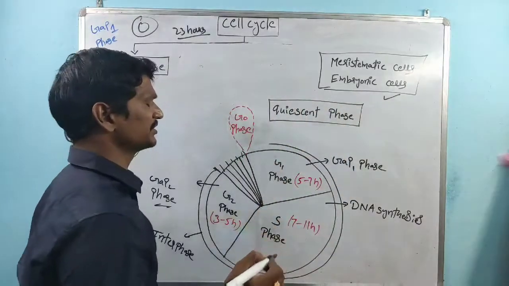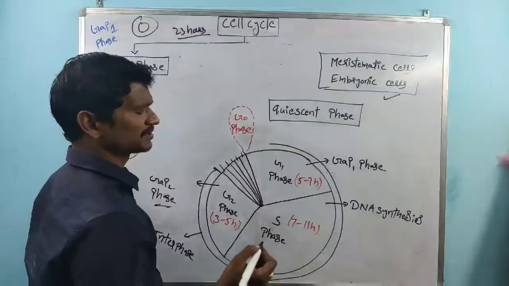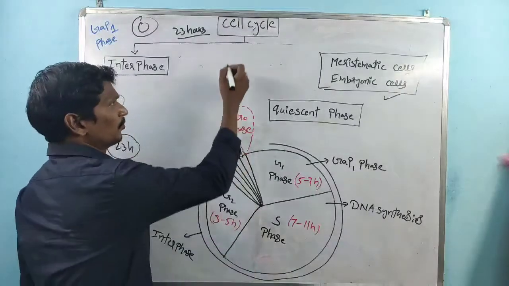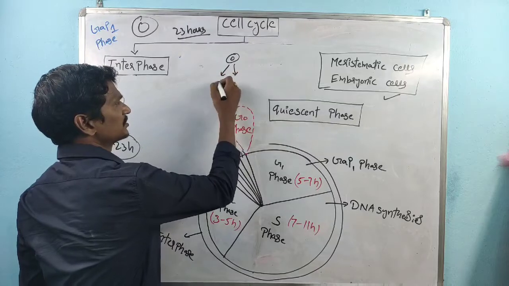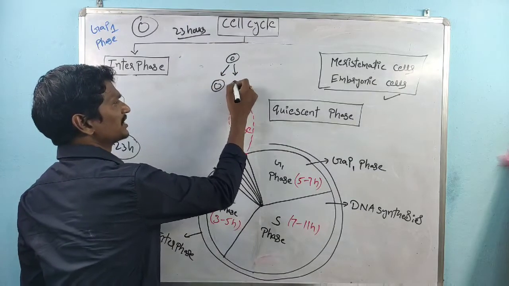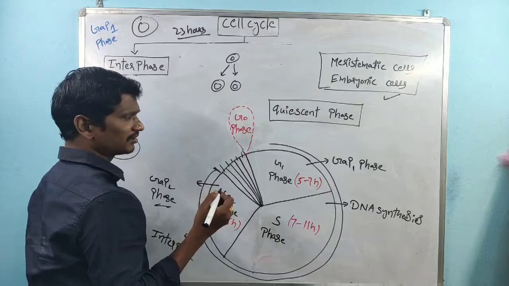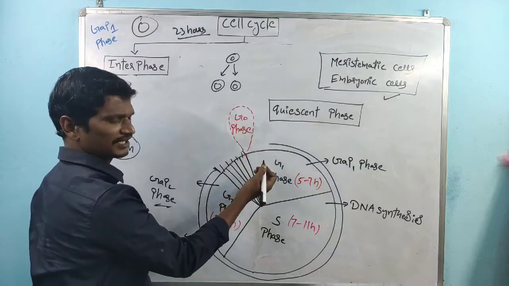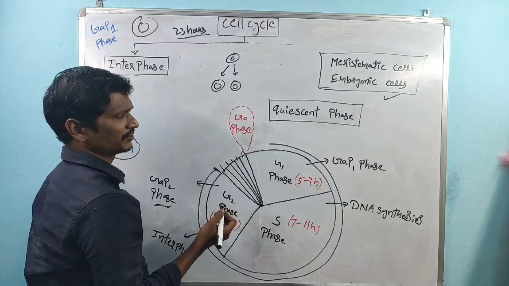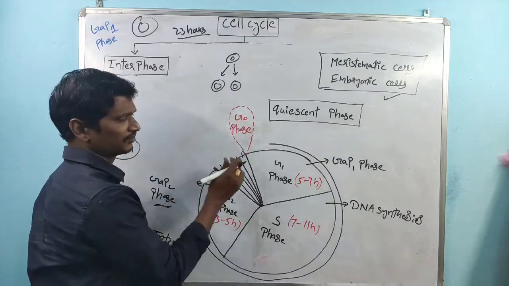Why is the quiescent phase or G0 phase very special? Some cells, once they have completed the cell division process, do not directly enter the cell cycle again. They move out of the cell cycle.